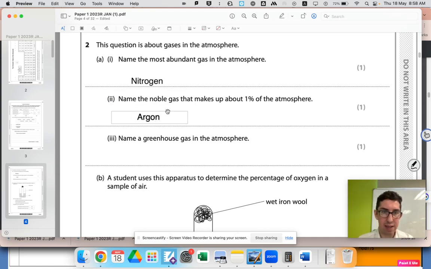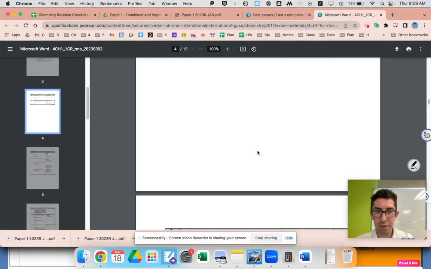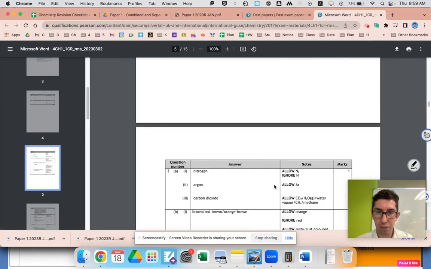Name a greenhouse gas in the atmosphere. Again, just recall. Actually, I wonder if you could say water. Technically, water is an answer, but what they're looking for is carbon dioxide, I'm assuming. But water is actually also a greenhouse gas. Let's see if they accept that in the mark scheme. Yes, they do accept water, methane, because that is a greenhouse gas. But what they were looking for was carbon dioxide. It's the one that we're pumping out as humans. Okay, anyway, let's move on.